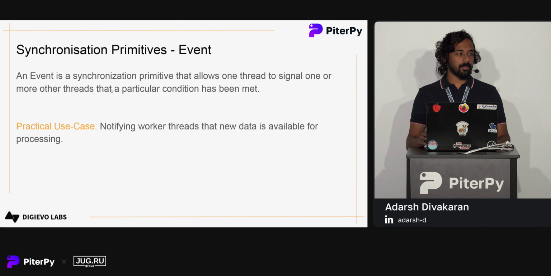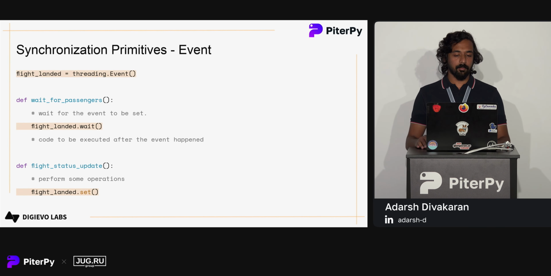Next, we have something called an event. It's used for signaling. I can use events to allow one thread to signal that a particular event has happened. It's commonly used for notifying worker threads that new data is available for processing. Let's see an example for that.